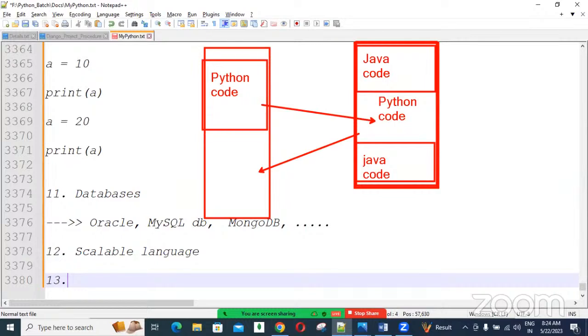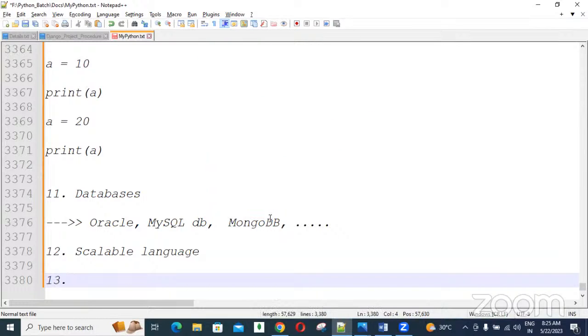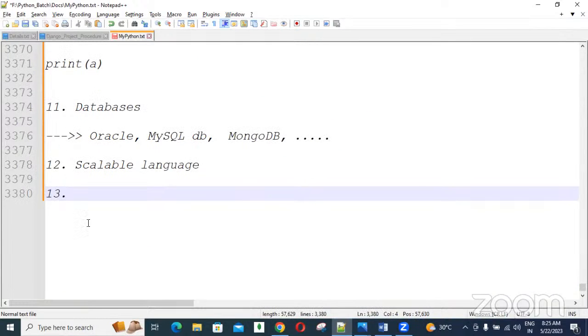These techniques are called embeddable and extensible. Extensible means other languages' code we can take and use. Embeddable means our code we can give to others. Got it? Like this, many features are there, guys. Not only these, so many other features are also there.